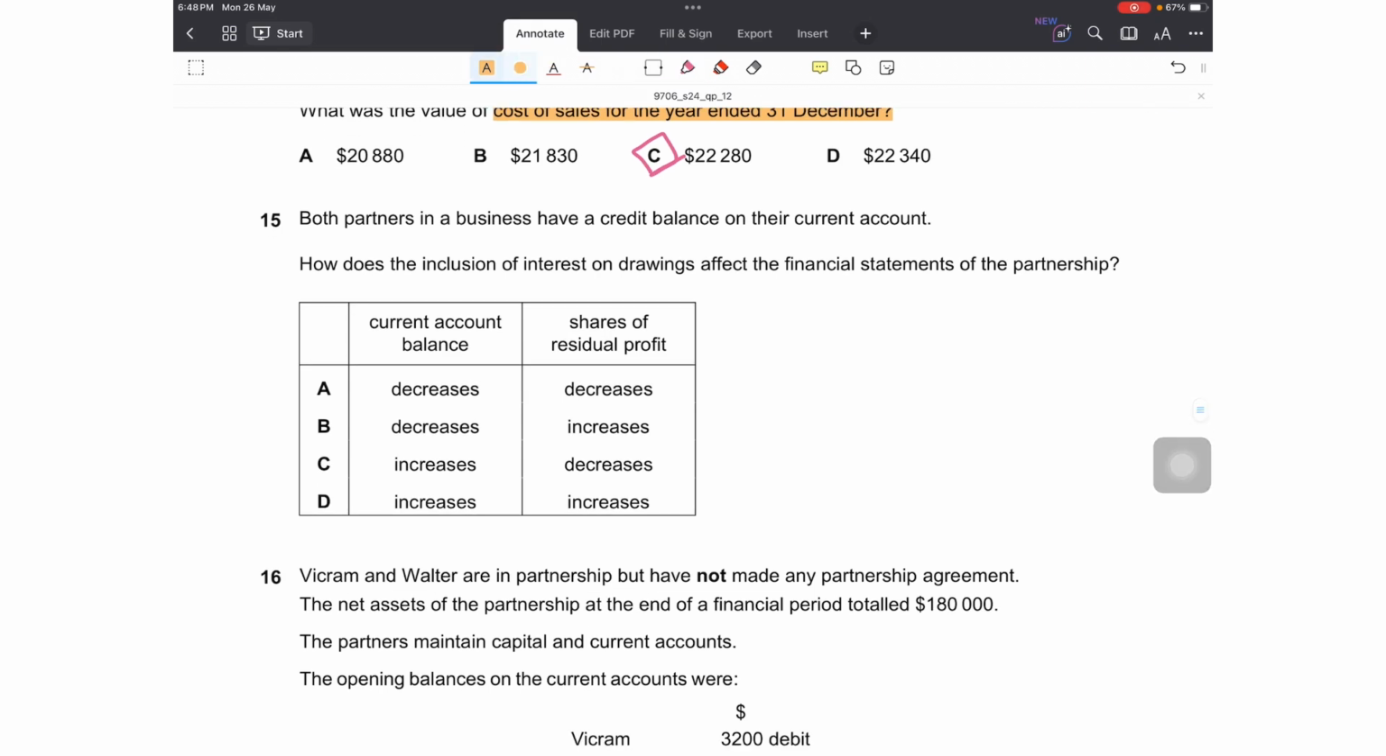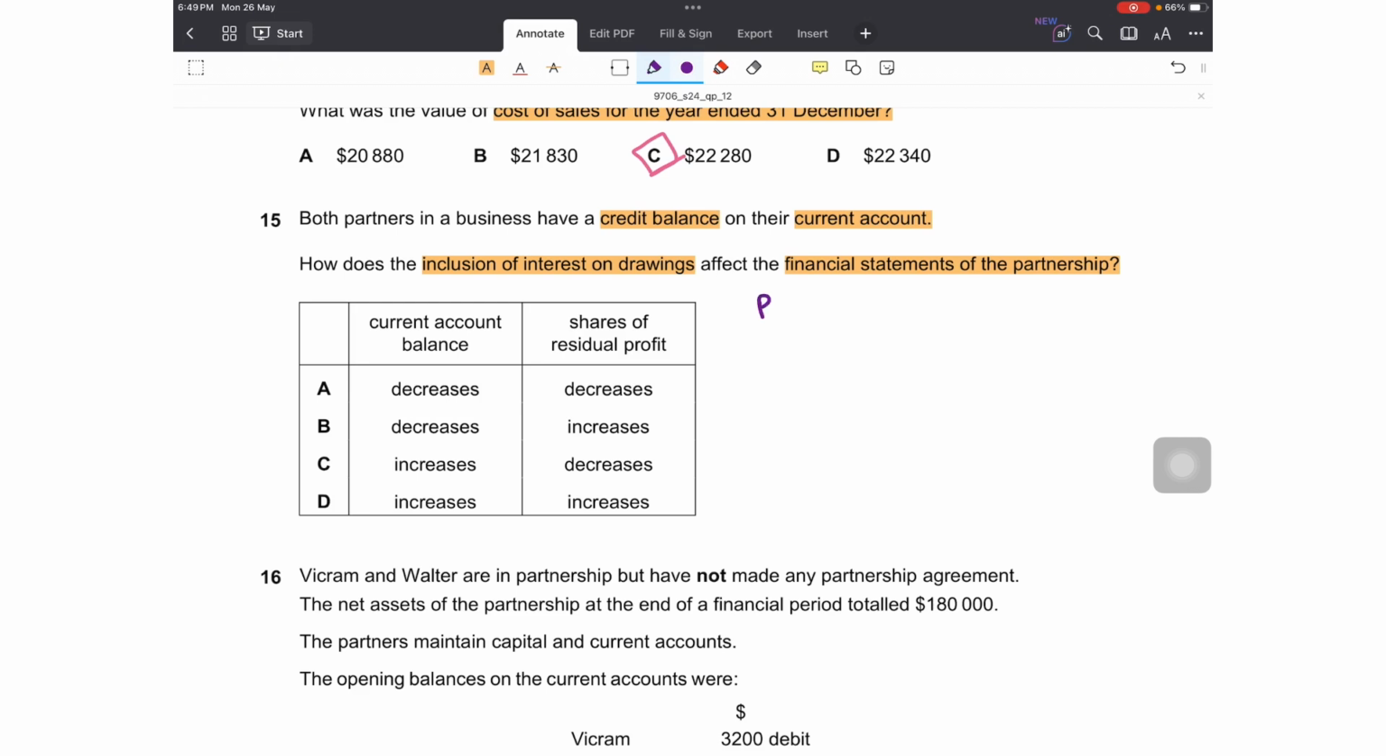Number 15. Both partners in a business have a credit balance on their current account. So this is good, a credit balance should be there in the current account. How does the inclusion of interest on drawings affect the financial statements of the partnership? Okay, inclusion of interest on drawings.